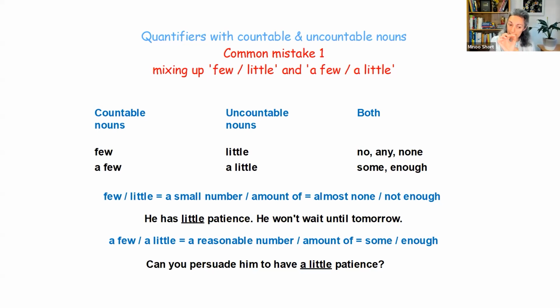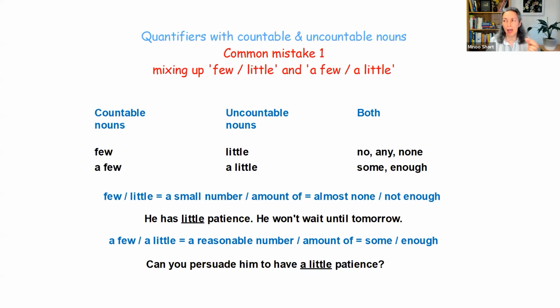Whereas just adding that 'a', a few, a little, changes it completely. Now a few and a little mean a reasonable number or amount of something. Some, enough, there is a positive idea here. For example, in the same context, we can say, oh, I know he has little patience, but can you persuade him to have a little patience? Make it positive. Now, of course, the reason that this mistake is so common, that I hear it again and again from many of my students, is that phonetically, the difference is so small.